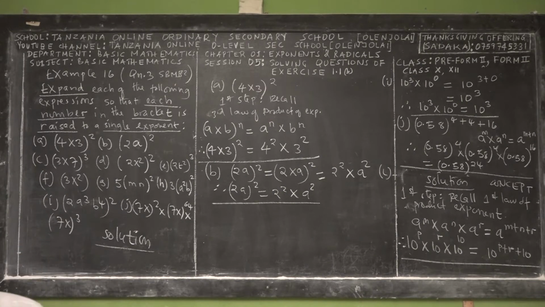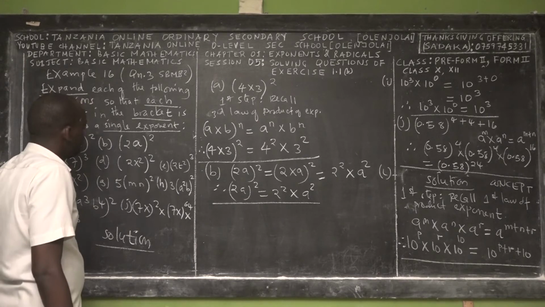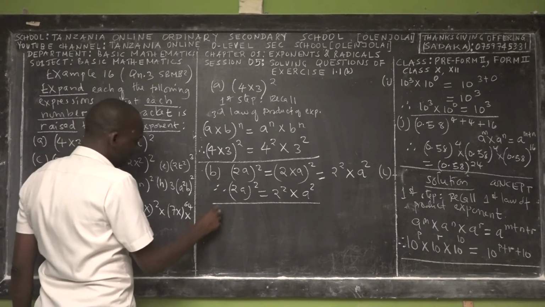In mathematics, if you didn't discover the technique, you might be an enemy of basic mathematics because of your ignorance. So 2 power 2 times what? A power 2. So then C, it's your quiz.